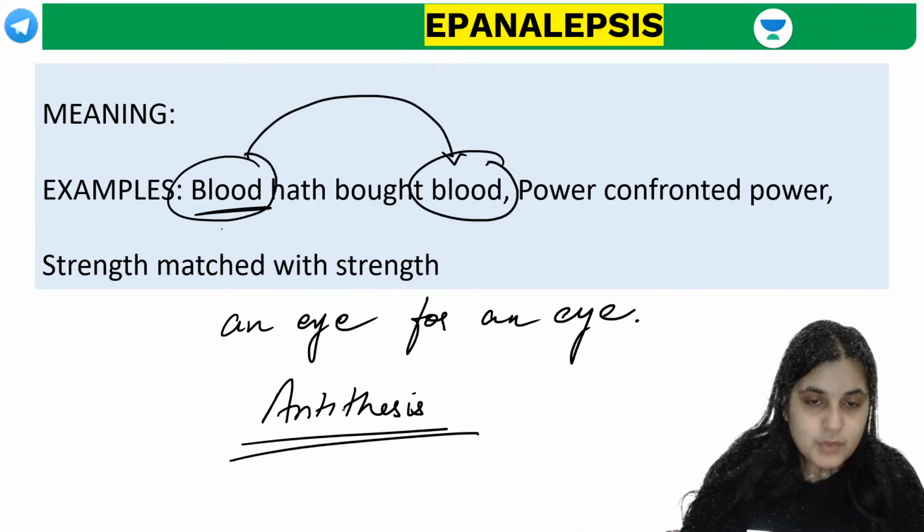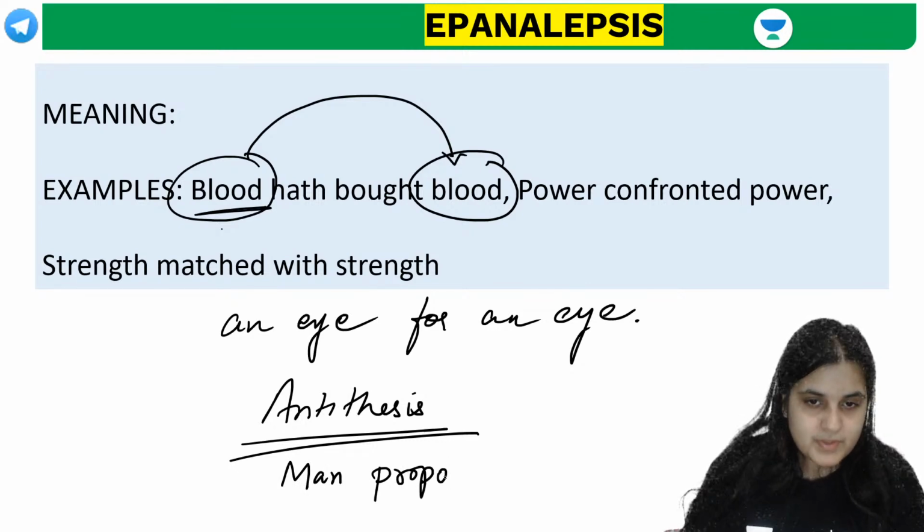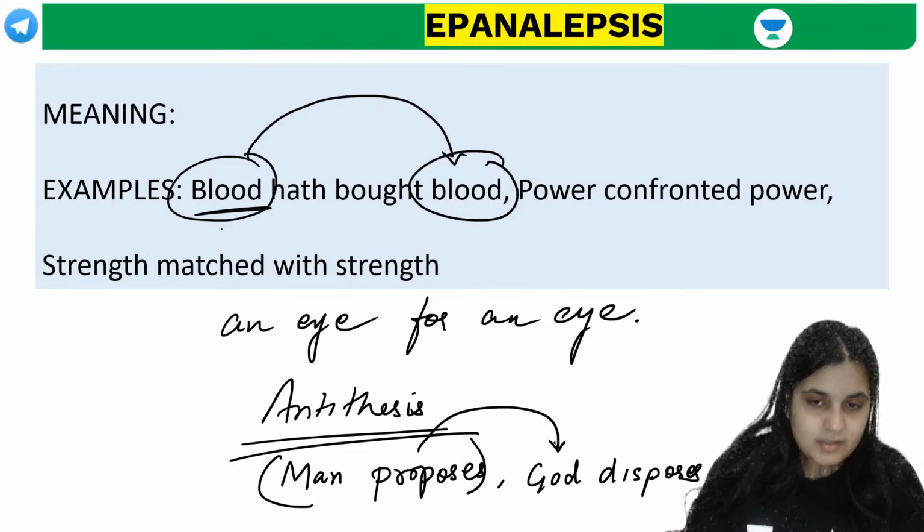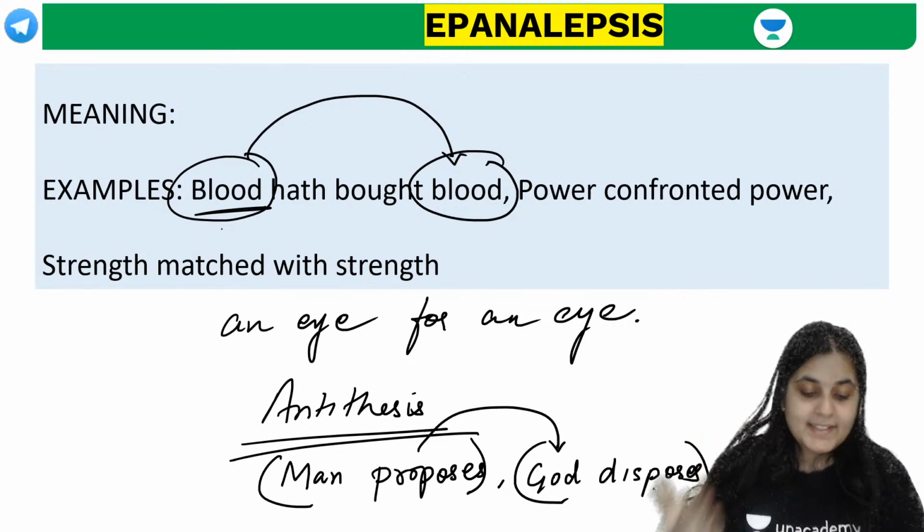So when you have two strongly contrasting ideas, for example, the most famous antithesis is man proposes, God disposes. These are two contrasting or juxtaposed ideas.